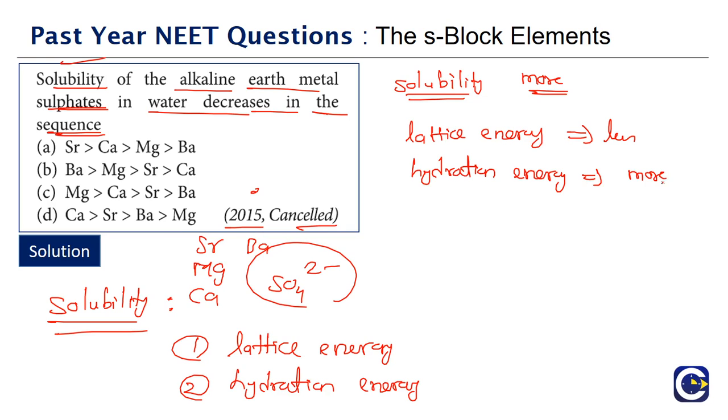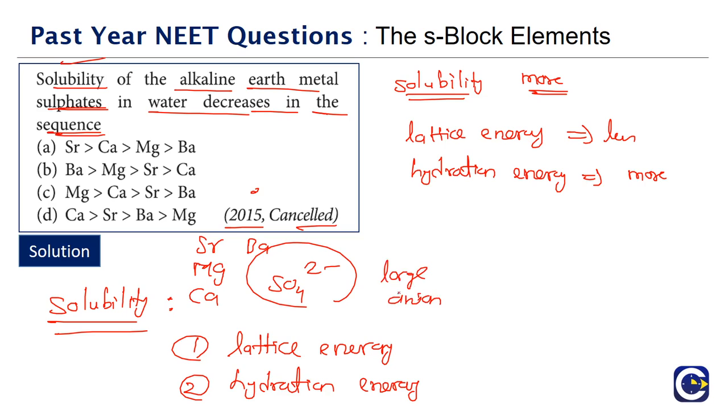I mean, this is like both sides favorable. Why? Because lattice energy is the energy we have to spend, and hydration energy is the energy released. So if the lattice energy is less and hydration energy is more, that particular salt is going to easily dissolve.